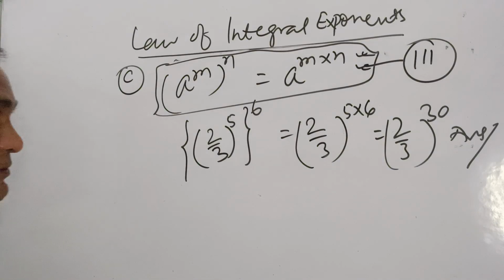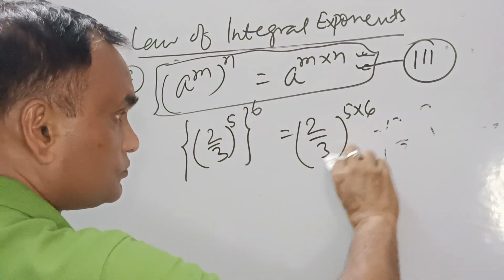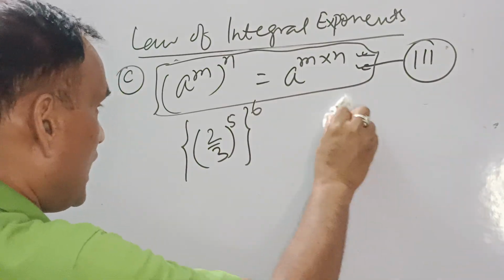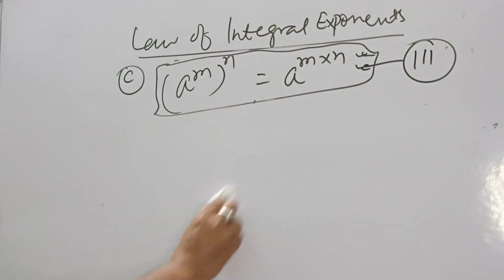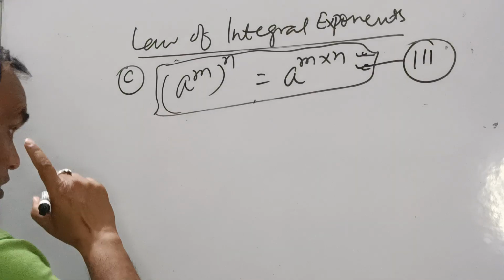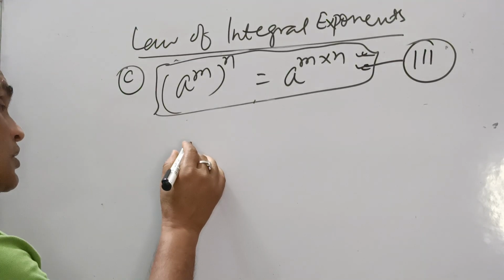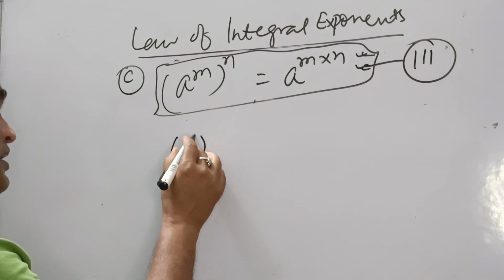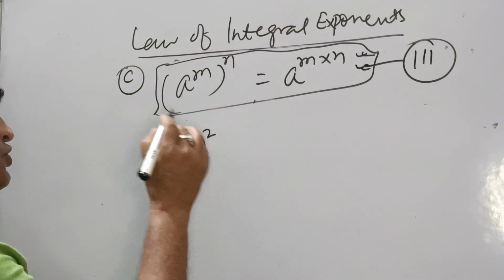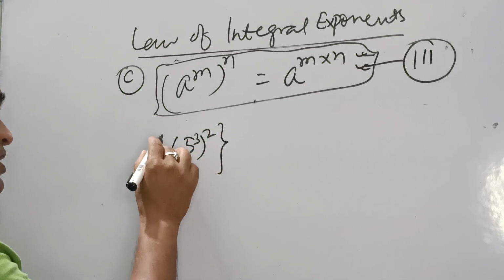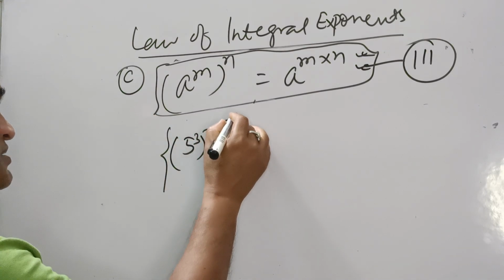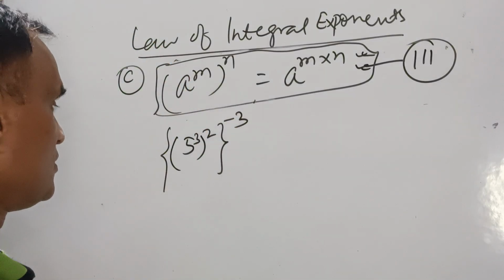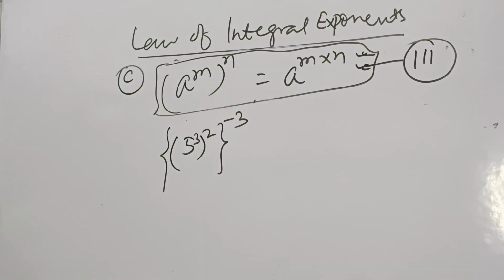Another example. Suppose the question is given: 5, in brackets, here it is 3, here it is 2, again power minus 3. Getting my point? Minus 3, right?